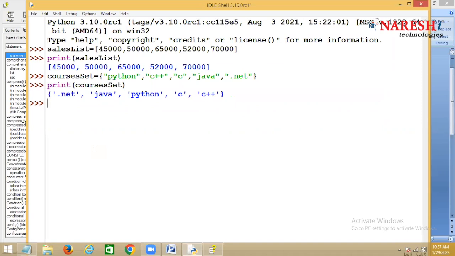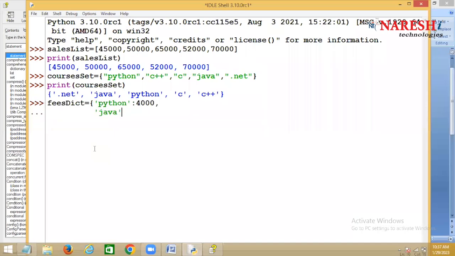For example, there is a fees dictionary. How do you create a dictionary? Within curly braces, containing keys and values. For example, there is a course called Python, so Python is a key, and assume that 4,000 is the fees.